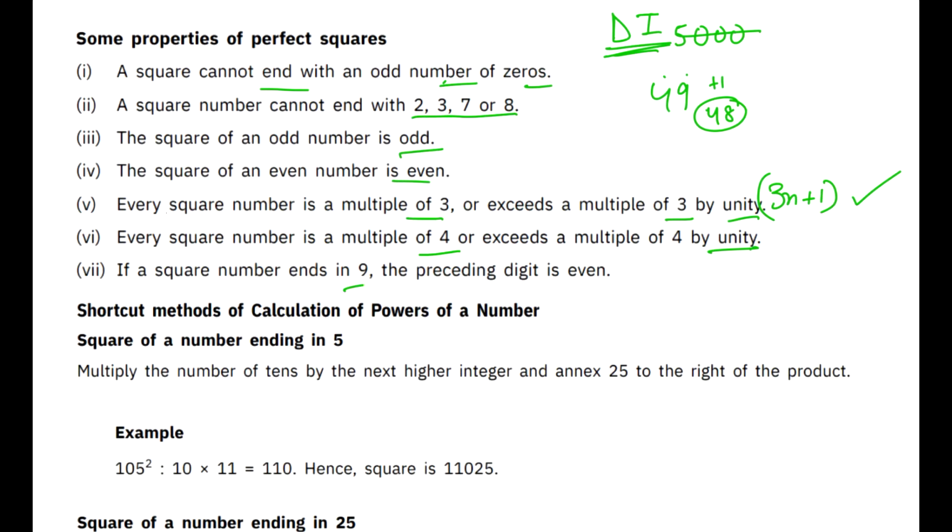If a square number ends in 9, then the preceding digit is always even. Take the example of 49. 4 is even. If you can think of any other square number which ends in a 9, then quickly tell me whether you got an even number or odd number in the comment section. This will tell me about your attentiveness.